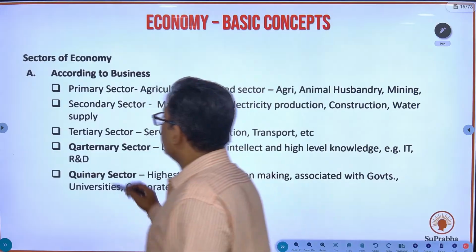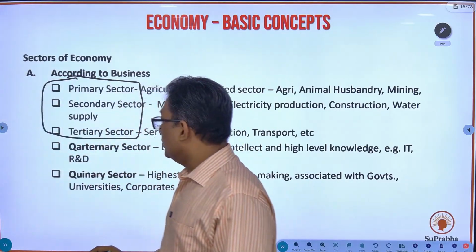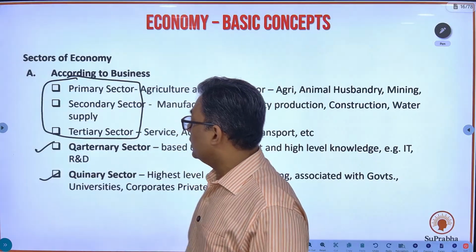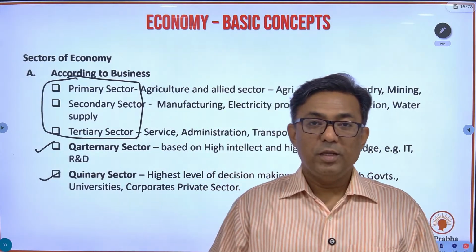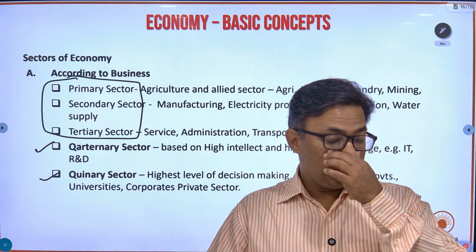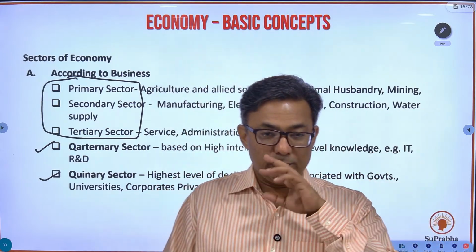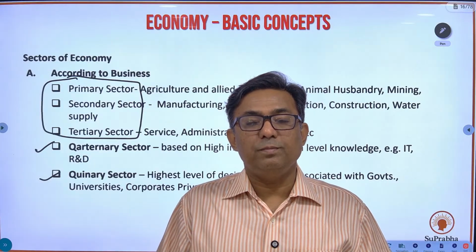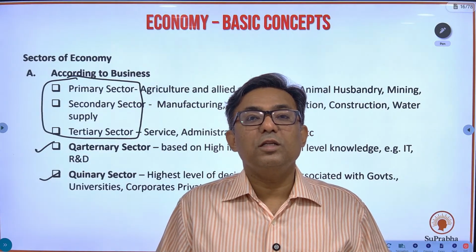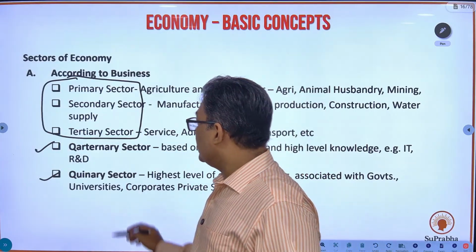apart from these three sectors which we have studied, based on production, we also have two other sectors which you need to understand. They are also important in the exam. These are the latest developments. One is the quaternary sector, other is the quinary sector.